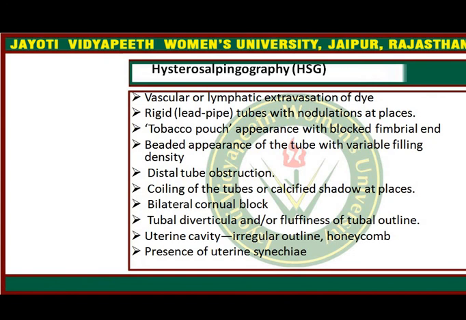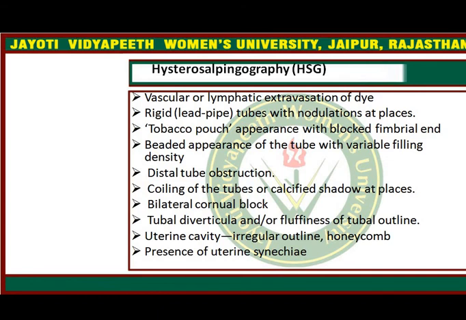In hysterosalpingography, vascular and lymphatic extravasation of the dye is seen. Whenever the tube is filled with the dye and then the cavity is filled, we can see rigid tubes with nodules, tobacco pouch appearance with blocked fimbrial ends.